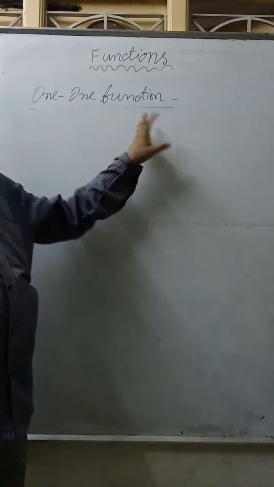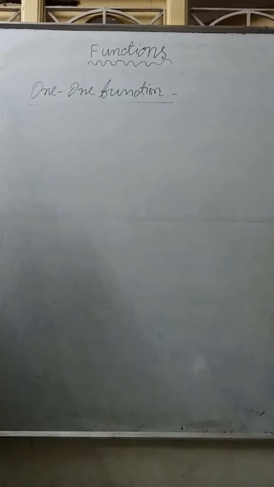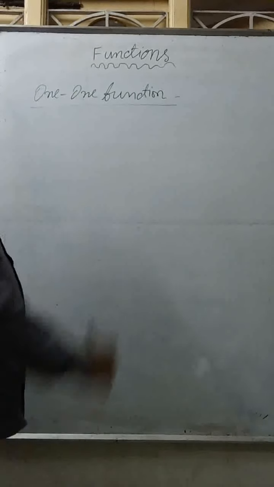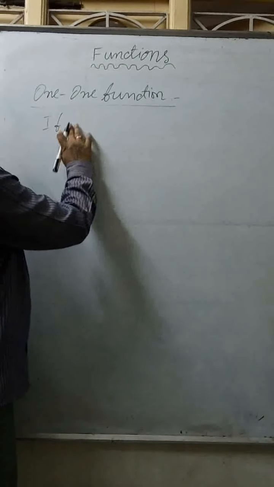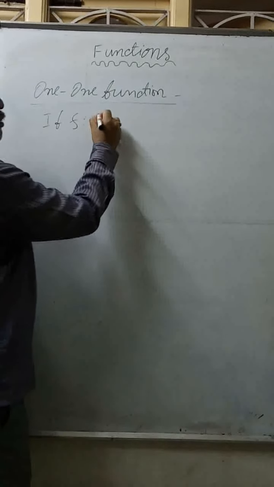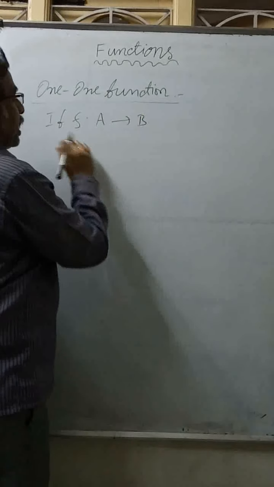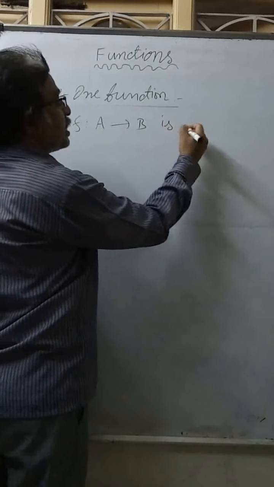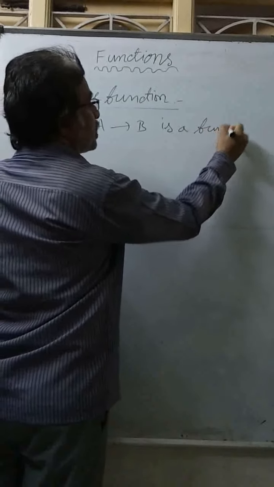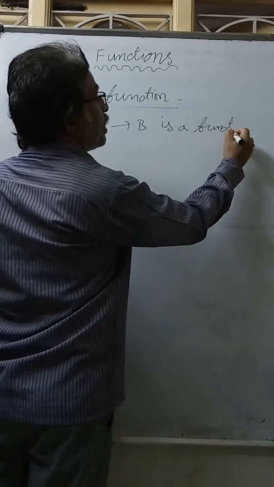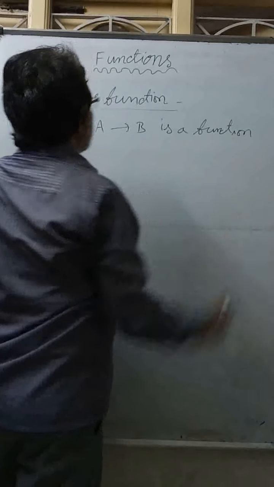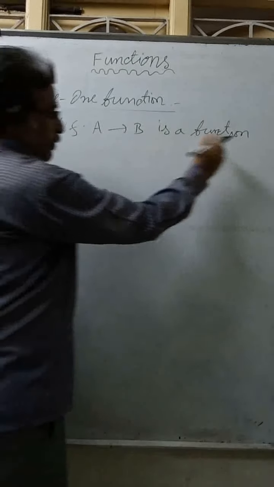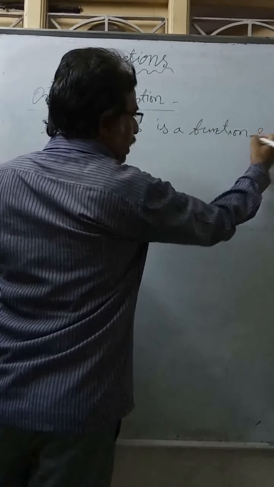One function. What is one function? One function means if f is a mapping, or f is a function from A to B. So the first basic point is it should be a function. Just now we discussed what is a function. If f from A to B is a function and